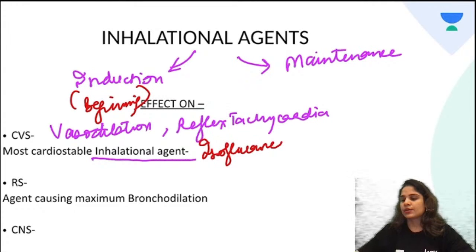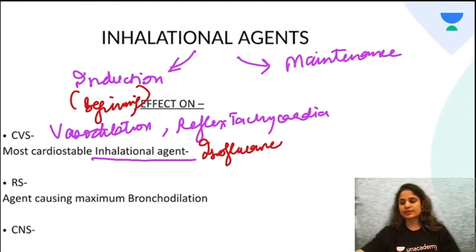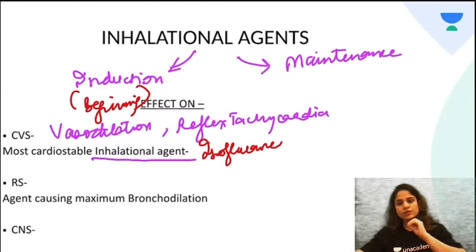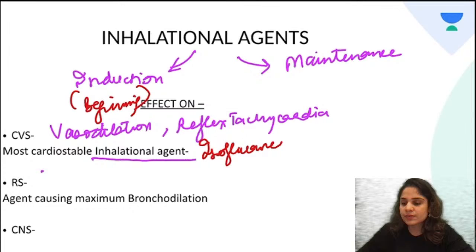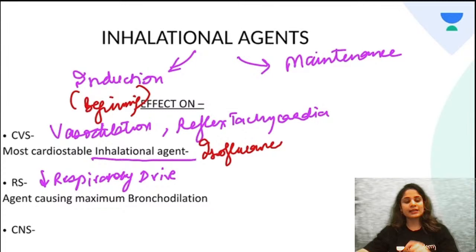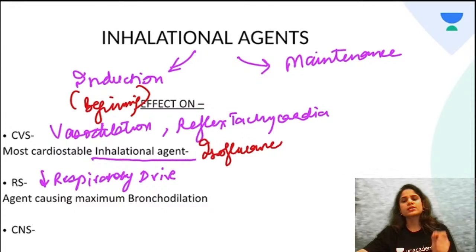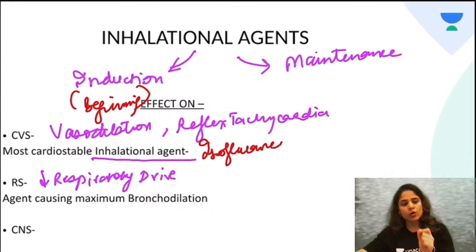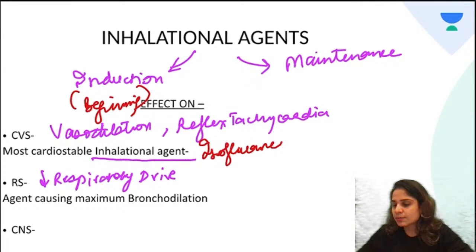Now, in the respiratory system, what do inhalational agents do? So inhalational agents will reduce the respiratory drive. Now, the question that they ask over here is, which inhalational agent will cause maximum bronchodilation? So, maximum bronchodilation is caused by halothane.